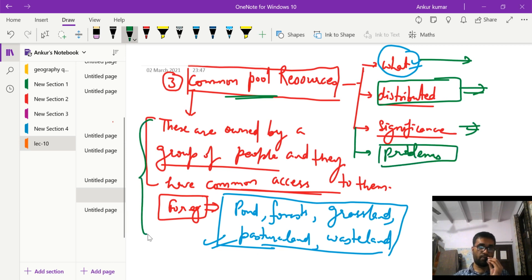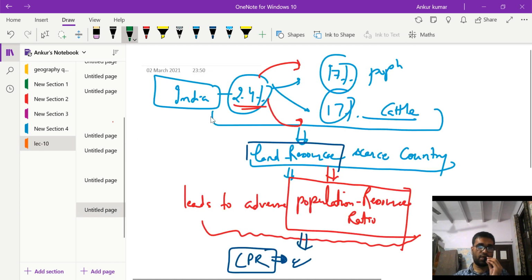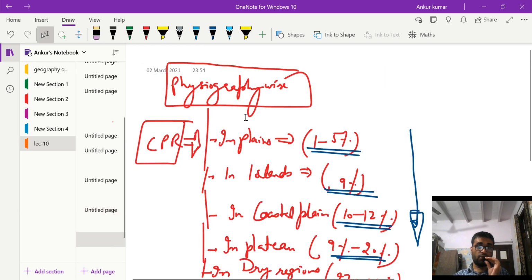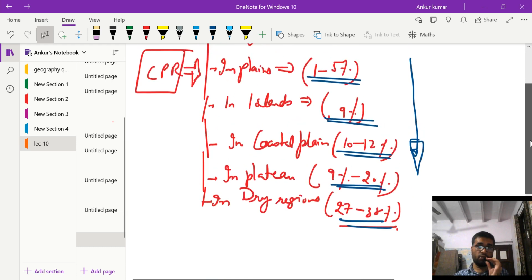So first of all, we defined CPR. Then we set the context, that India is a land-scarce country. Then we started with the distribution of CPR, the state-wise distribution that we did. Rajasthan 32%, MP 22%, Gujarat 27%, Punjab, Haryana, Assam less than 10%. Then we did the physiography-wise division: how CPR is distributed in the plains, islands, coastal lands, plateaus, and dry regions.